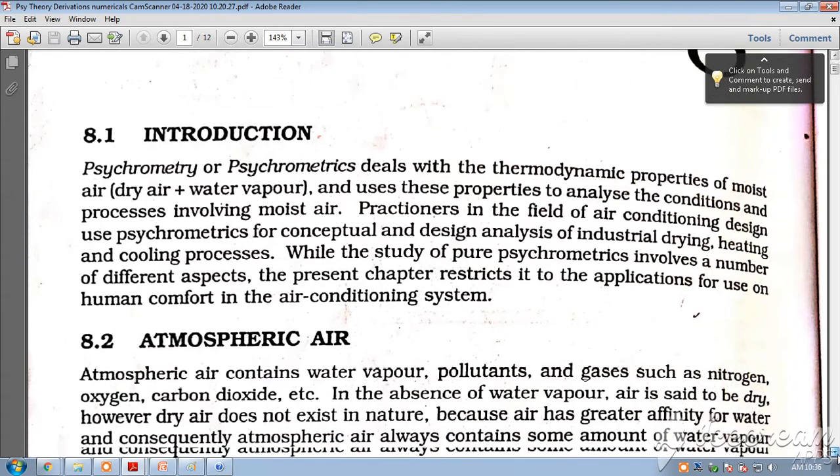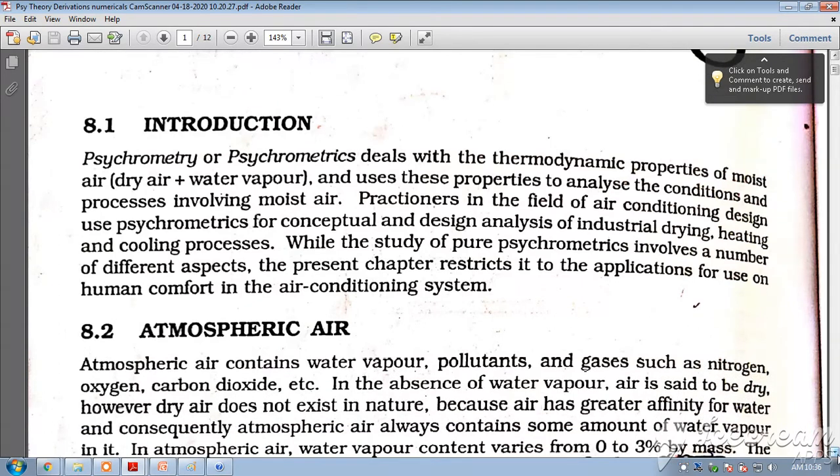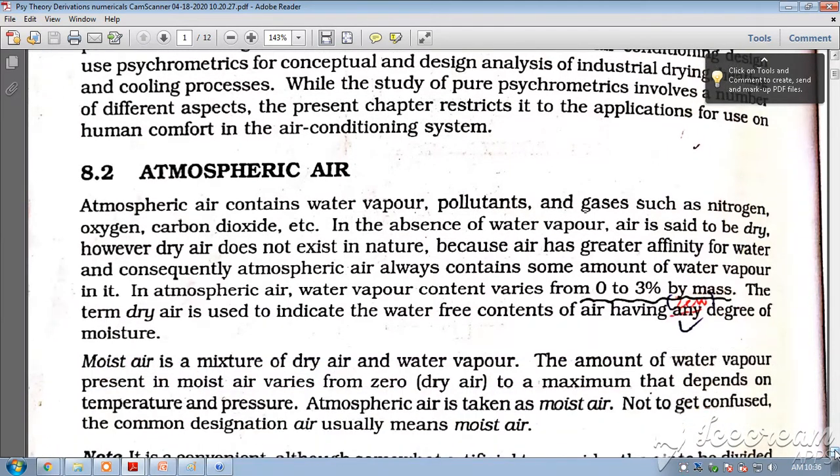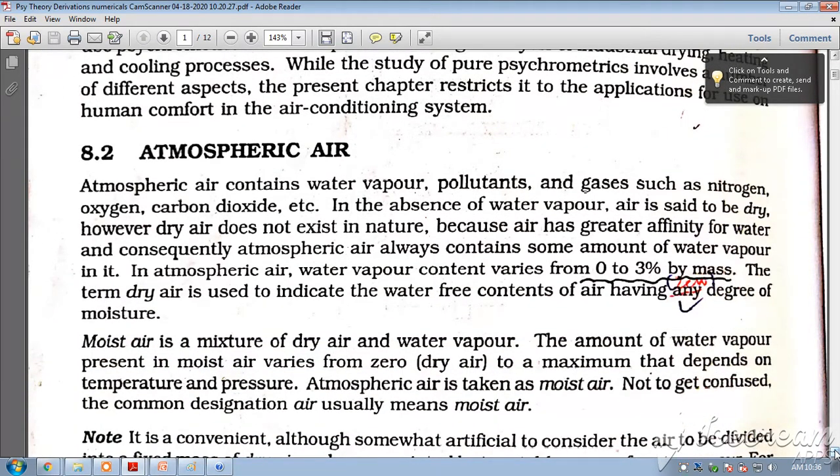Practitioners in the field of air conditioning design use psychrometrics for conceptual and design analysis of industrial drying, heating and cooling processes. While the study of pure psychrometrics involves a number of different aspects, the present chapter restricts it to the application for use on human comfort in the air conditioning system. So we are basically confining our discussion to the comfort air conditioning system for human beings.